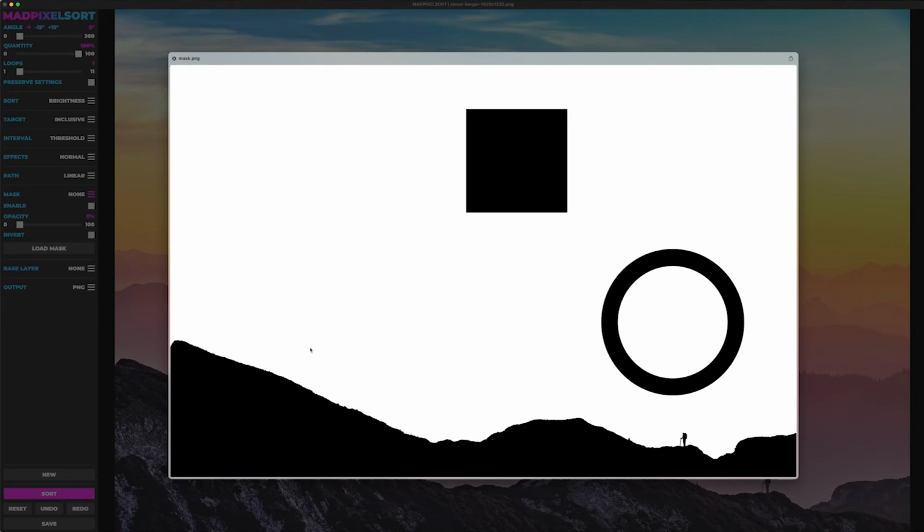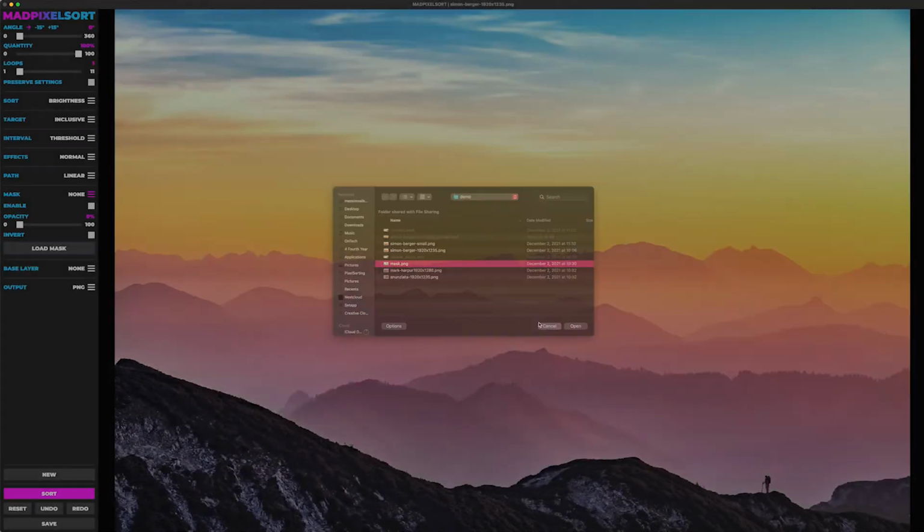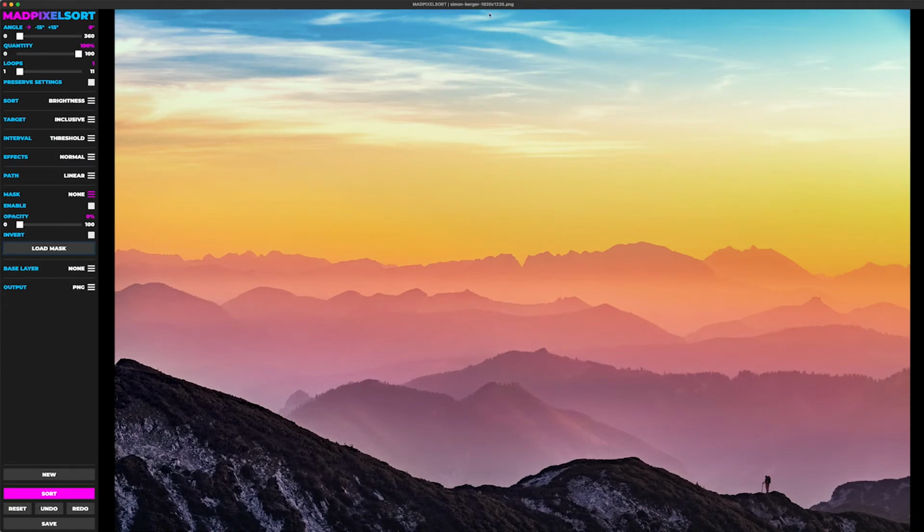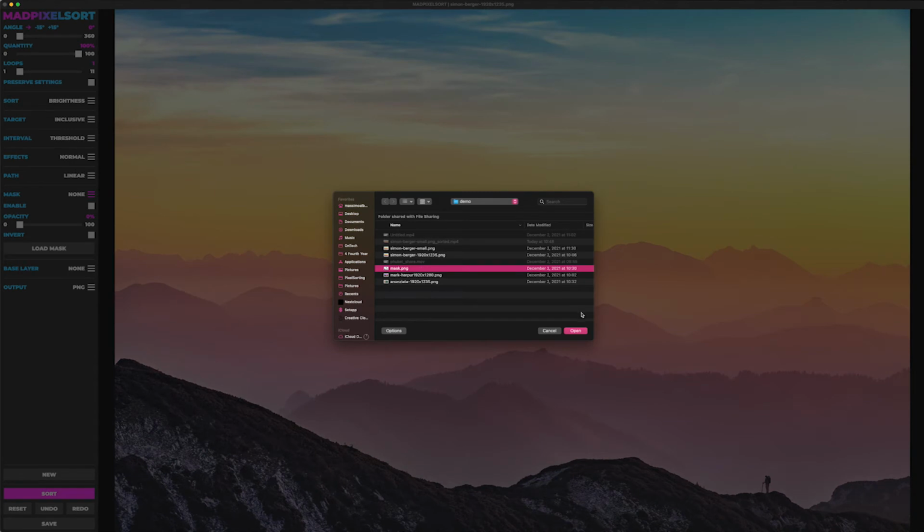Now, you can always invert this once you actually load it. And one important thing to know is that the mask has to be the exact same dimensions as the image. So this image here is 1920 by 1235 pixels. The mask has to be that exact same size.